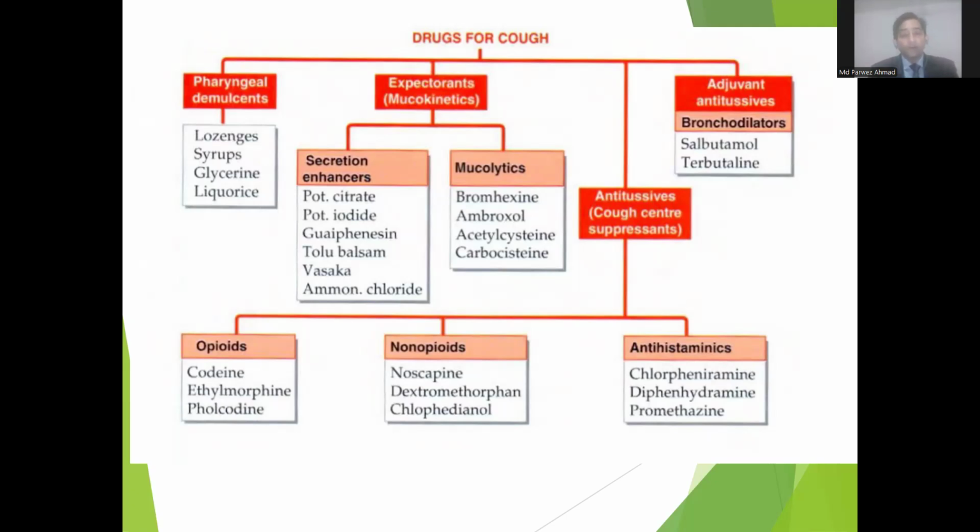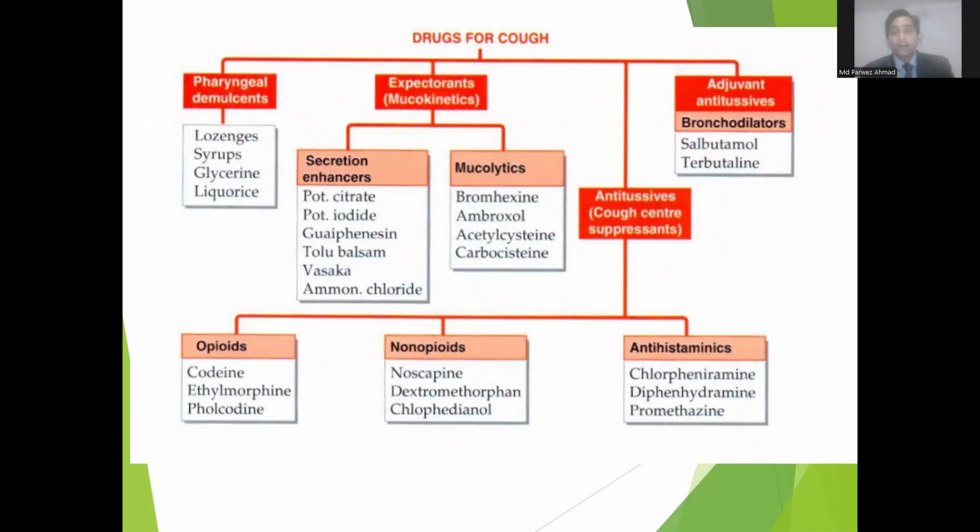Now, the next category of antitussives, non-opioids: noscapine, dextromethorphan, and clofedanol. Nowadays, dextromethorphan is widely used in children and elderly patients. Now, the third category is antihistaminics. Basically, antihistaminics are prescribed in patients who have cough because of allergy, especially H1 antihistamines. First generation ones are used, like chlorpheniramine, diphenhydramine, and promethazine.